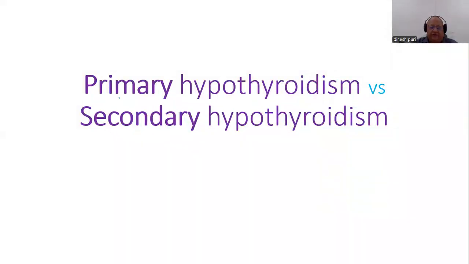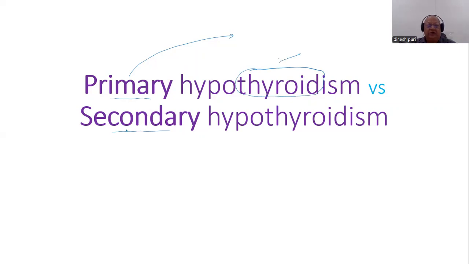So we start to discriminate between primary hypothyroidism and secondary hypothyroidism. As the name suggests, primary hypothyroidism means that the defect lies within the thyroid gland itself.